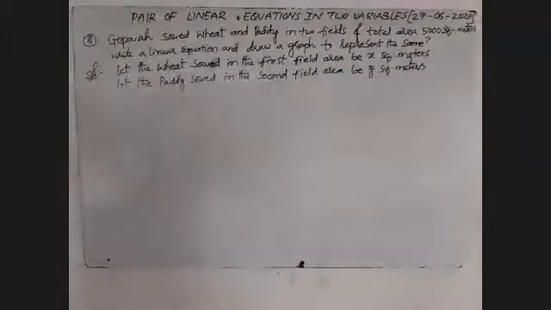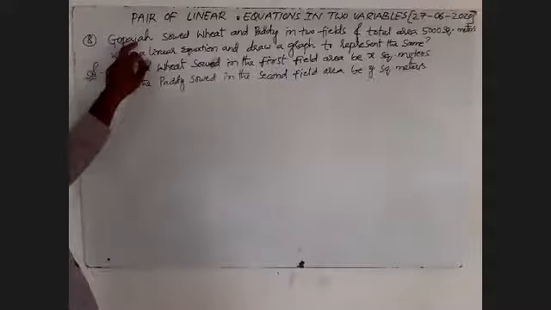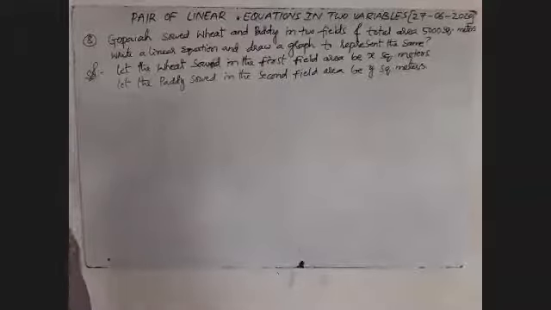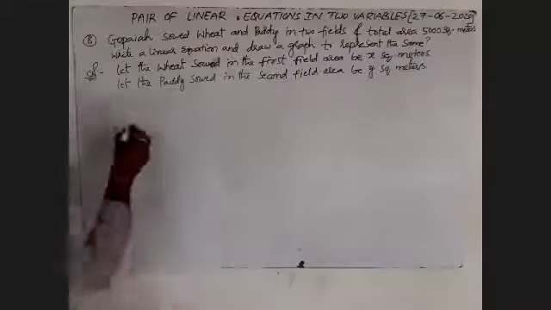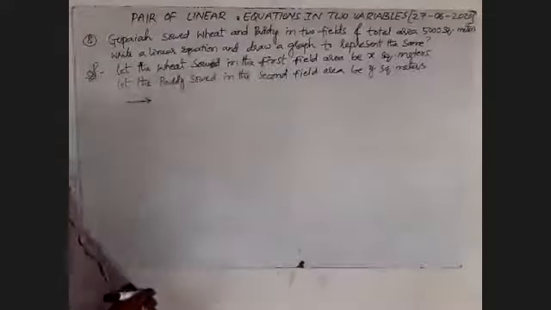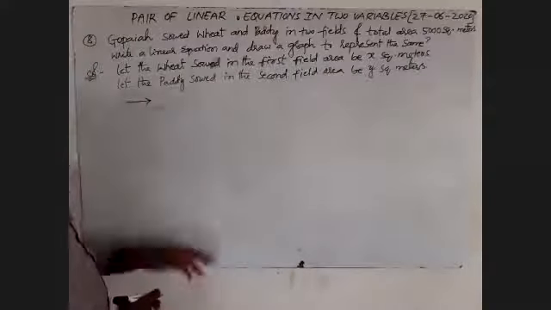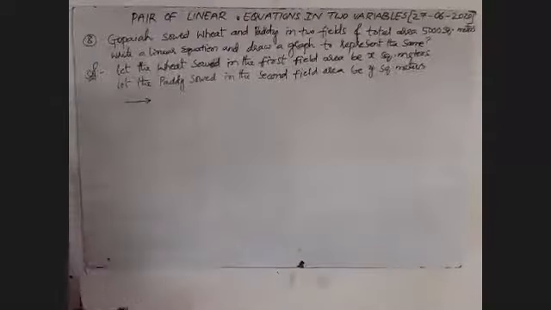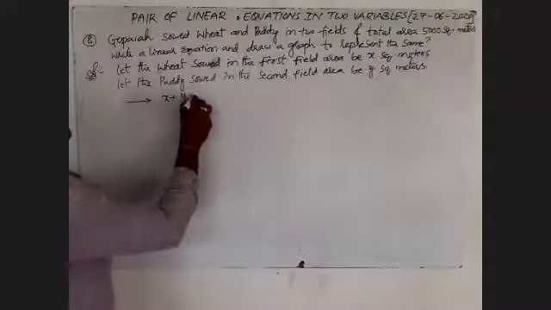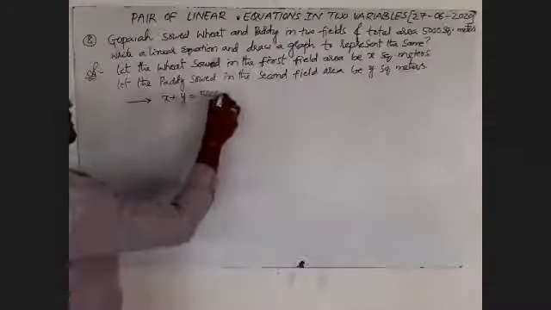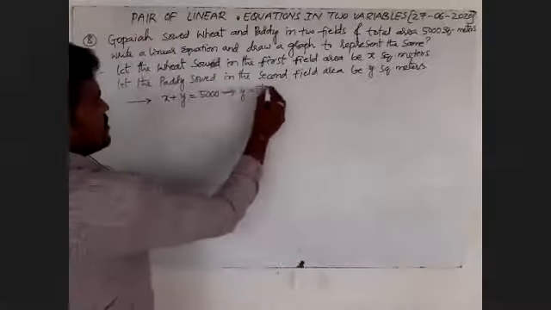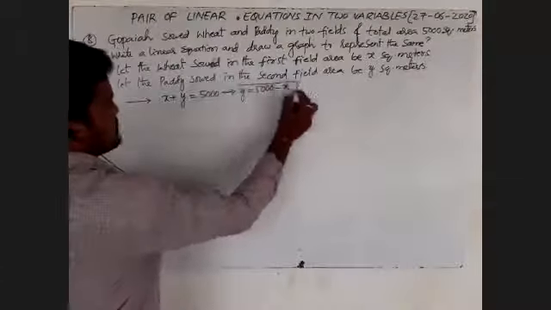But what I am asking in this one: Gopaya showed wheat and paddy in two fields of total area 5,000 square meters. That I will write. Wheat showed in the first field area be x square meters. After that, paddy showed in the second field area be y square units. That I will take. x plus y is equal to 5,000. Here we'll write y is equal to 5,000 minus x.